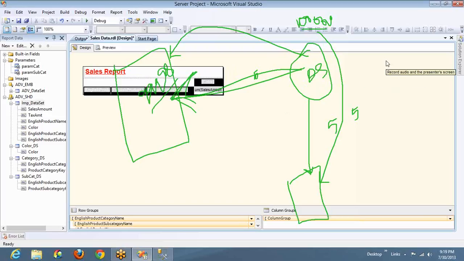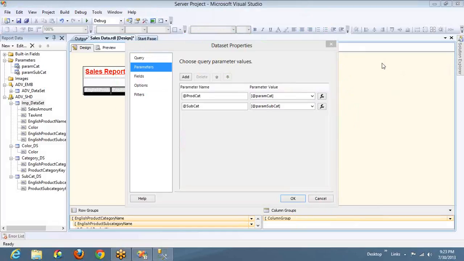Good. Now one more question. You know these parameters. You know the performance of the parameter is better compared to the filter. Then in that case, why have they provided filters? It's of no use, right? You can just simply remove the filters from the software itself, right? Why are the filters still available to filter the data?